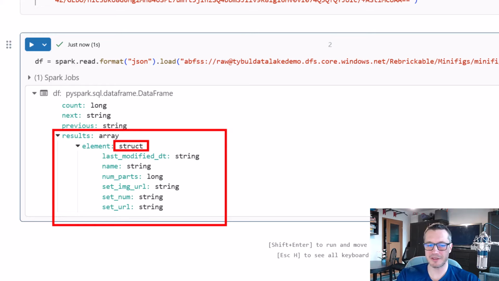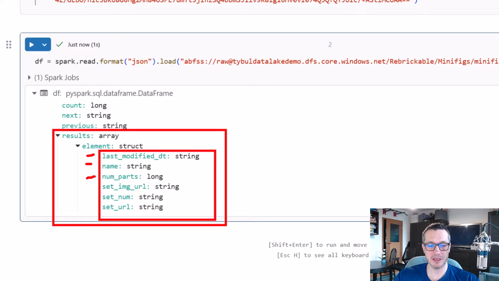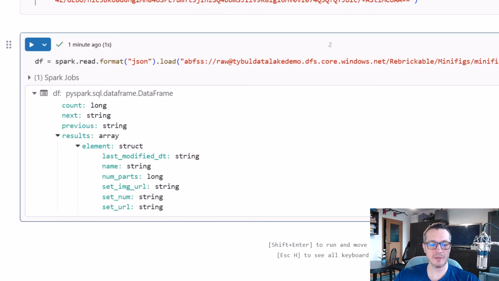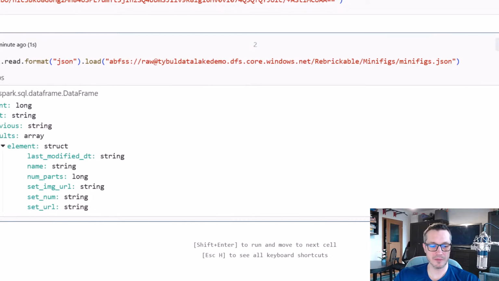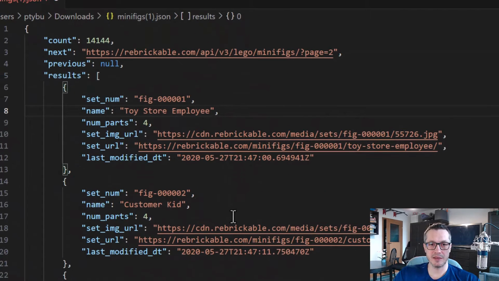And right now think of a struct like a set of columns, like an object, where each of those structs has various fields like last modified date, name, number of parts, and so on. Now, if we revisit the original file, this minifix.json that I have opened in Visual Studio Code, you'll see that indeed that's the structure of the JSON file.